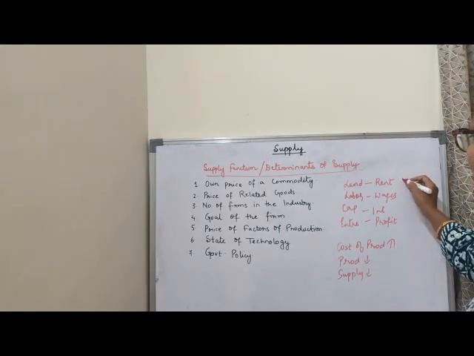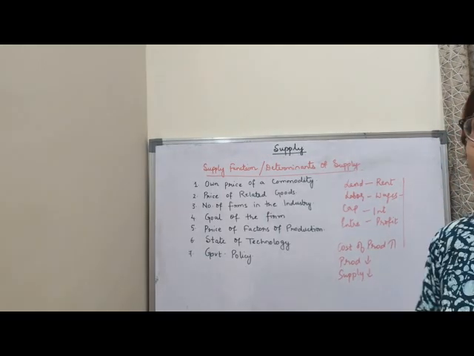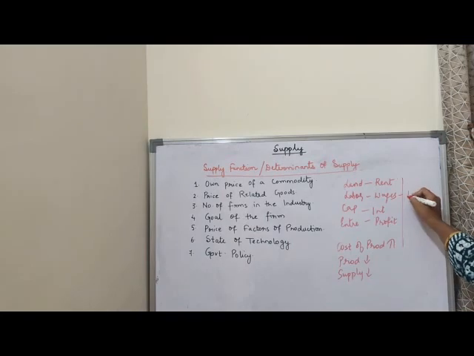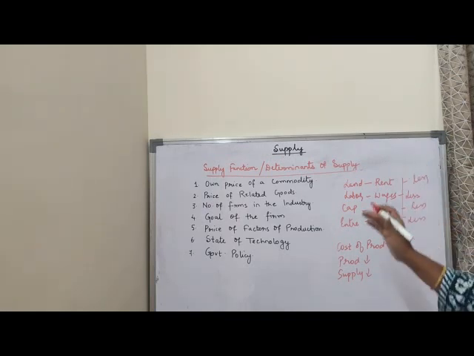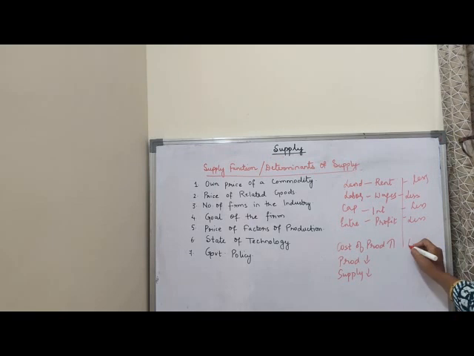Vice versa, if I think that the wages of the labor are less, that means they are asking for less wages. Rent is also less. Interest on capital is also less, and profit of the entrepreneur is also less. So when everything is less, what happens to my cost of production? It falls. When cost of production falls, the producer will earn more profit, so at that time production will increase and supply will also increase. Clear? This is the situation.